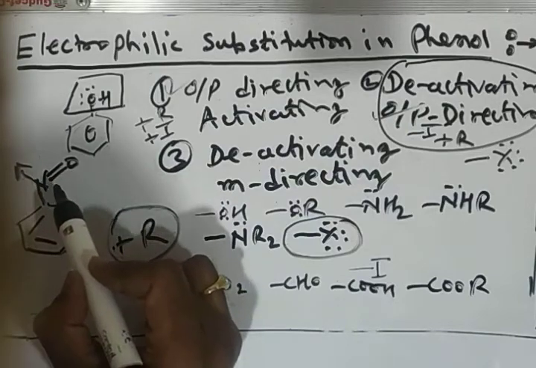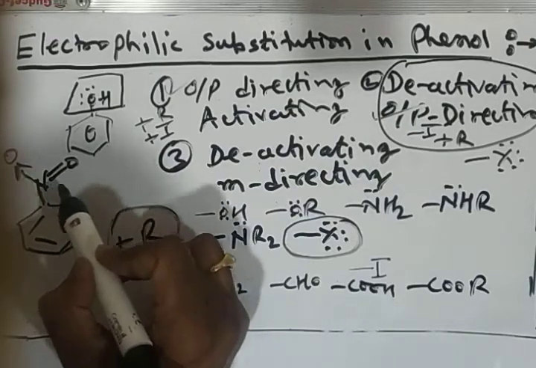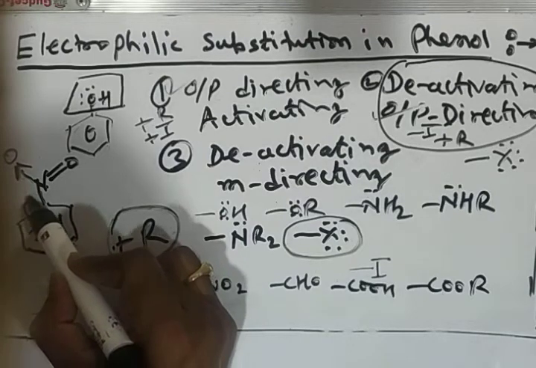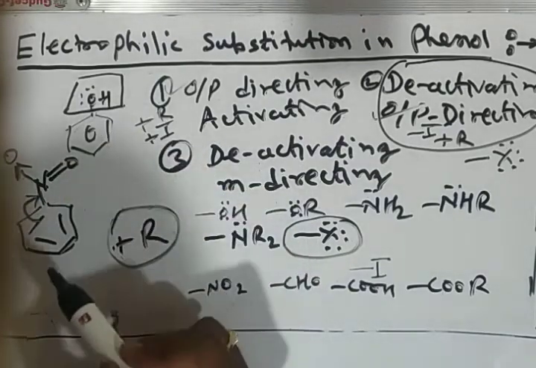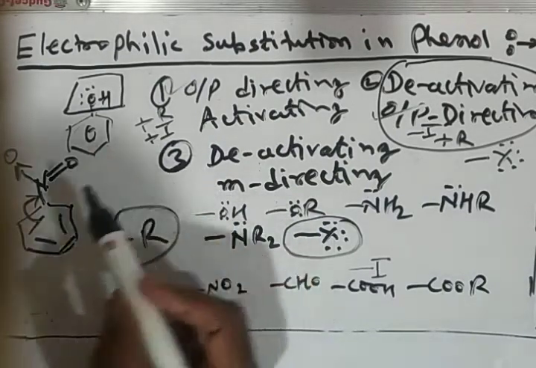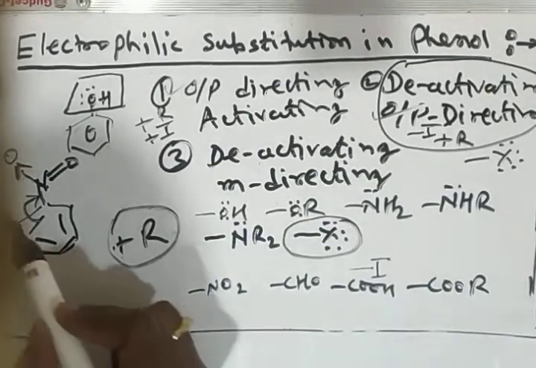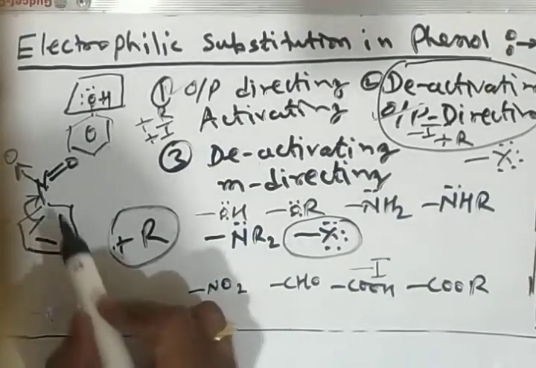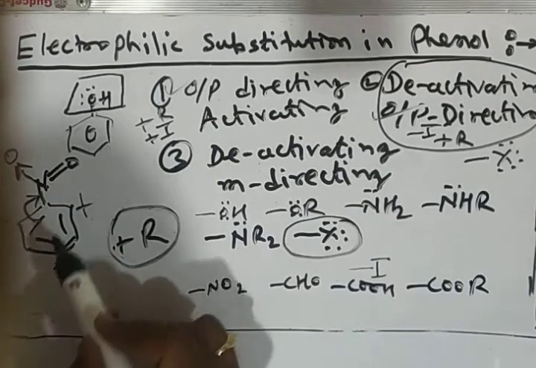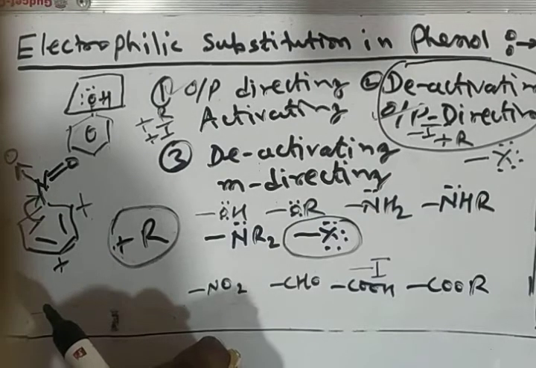What happens here is that the electrons of the benzene ring go towards the functional group already present, so that positive charge is obtained at ortho and para positions, or electron density at ortho and para positions decreases.